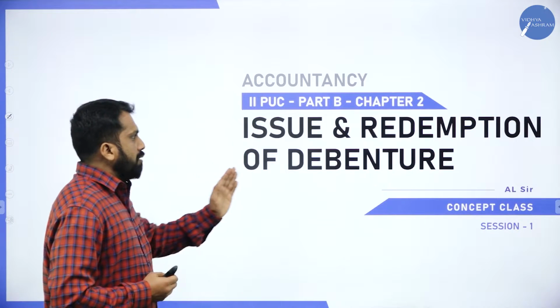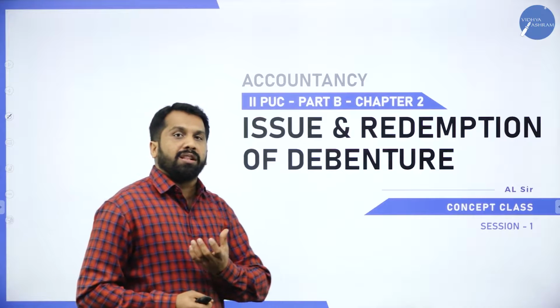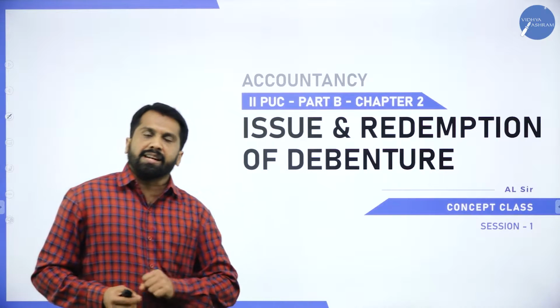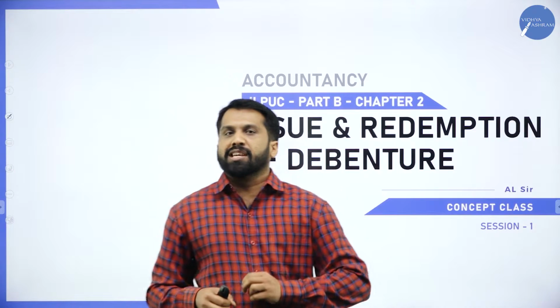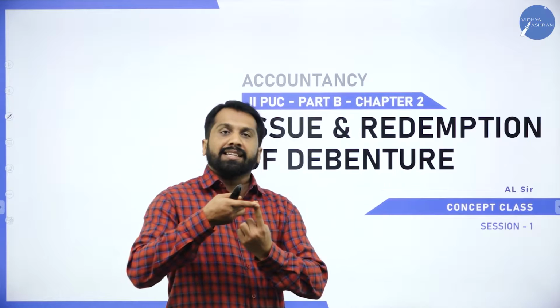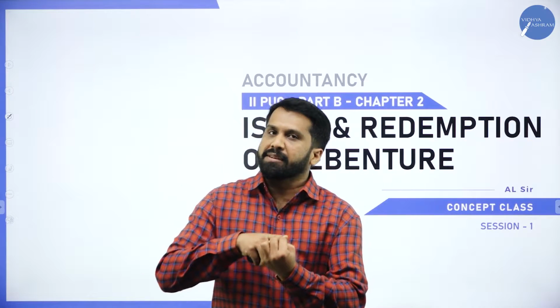Now, issue of debenture. Debenture means what? Loan, or we call it as debt. So, company, if they require money, there are two kinds of collection of money from outsiders. Which are those? One will be equity shares or preference shares. Another one will be in the form of debentures.